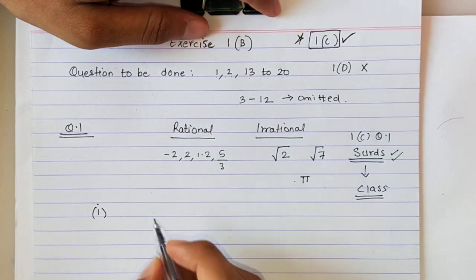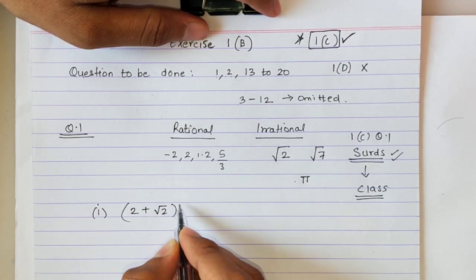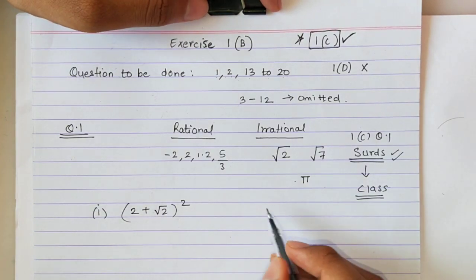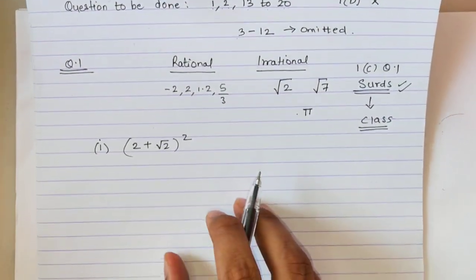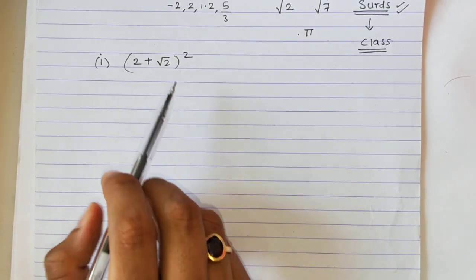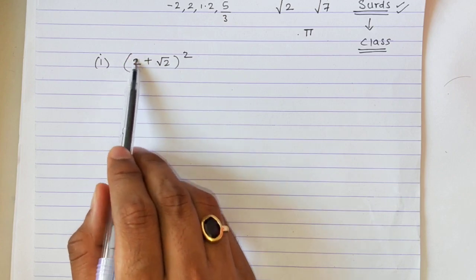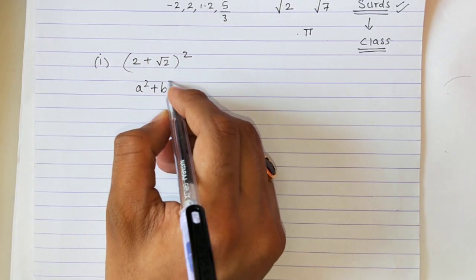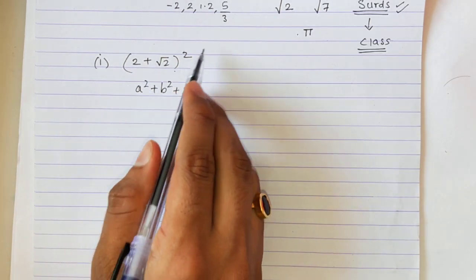What if they ask me to state whether (2 plus root 2) the whole square is a rational number or not? First we'll open the bracket using the formula of expansion. How to open the bracket? (a plus b) the whole square: first term plus second term the whole square. The formula is a square plus b square plus 2ab.